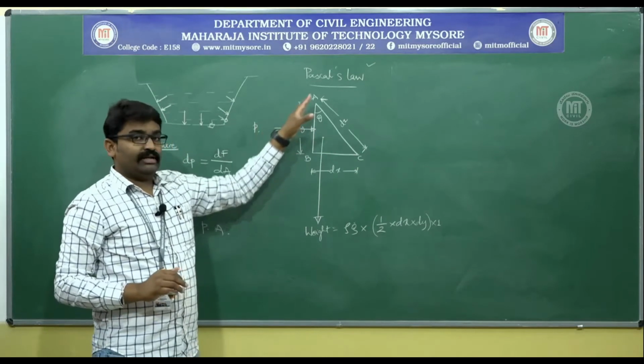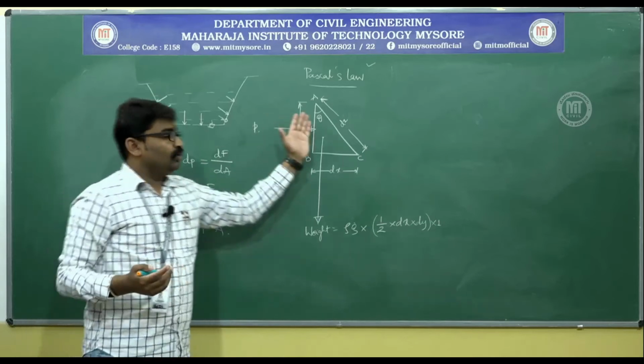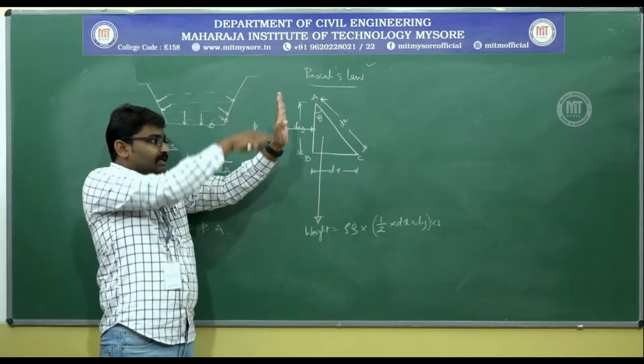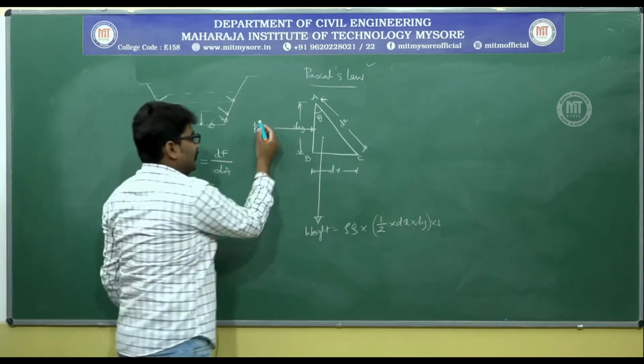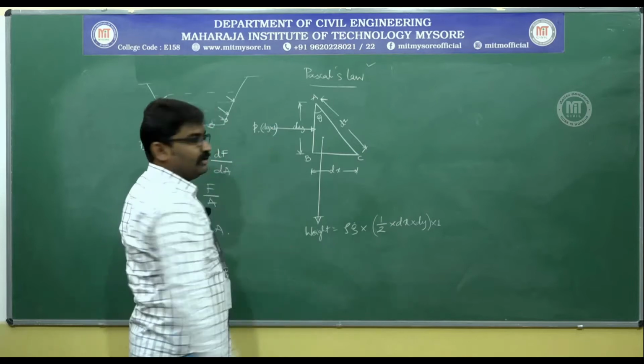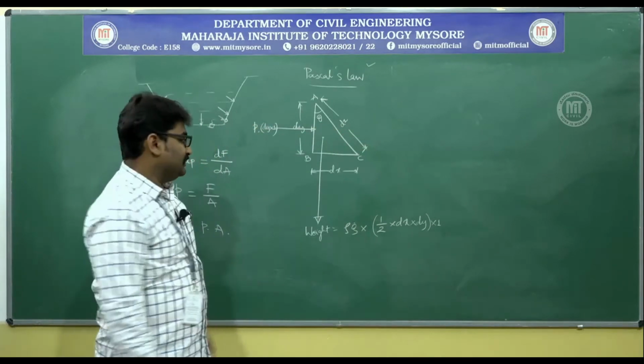So, what is the area of the rectangle? Area of the rectangle is breadth into depth. Towards you I have taken it to be 1. That means this is 1. What is this? dy. So, this has to be P into dy into 1. This is the pressure force in the x direction.